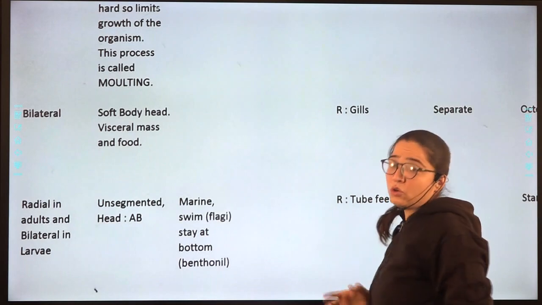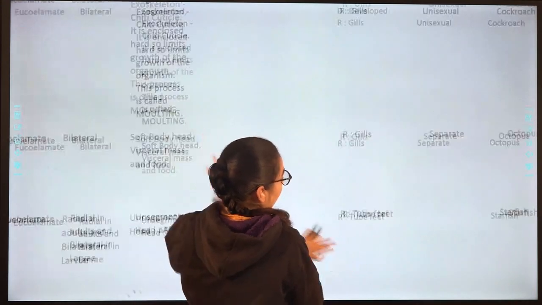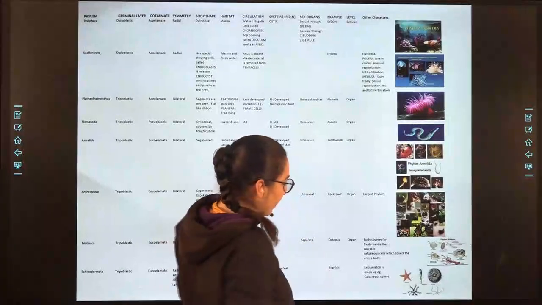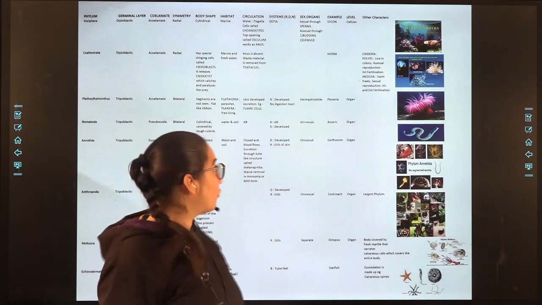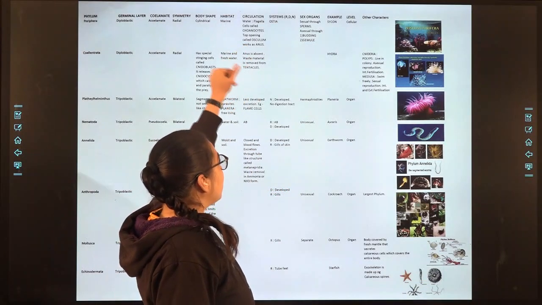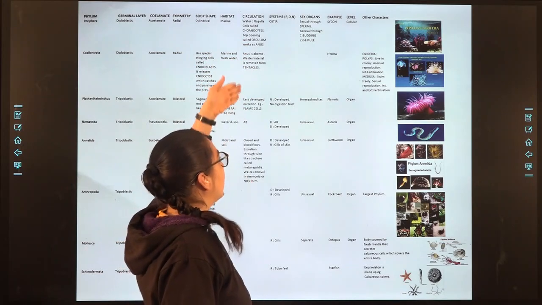Echinodermata, the respiration is through tube feet. Like the starfish, respiration occurs through their tube feet. The respiratory system, digestive system and nervous system are very clearly specified over here.